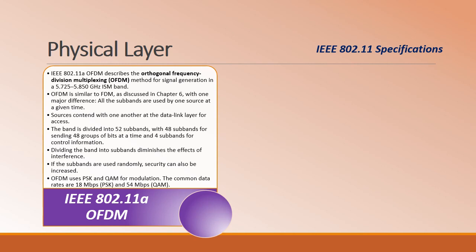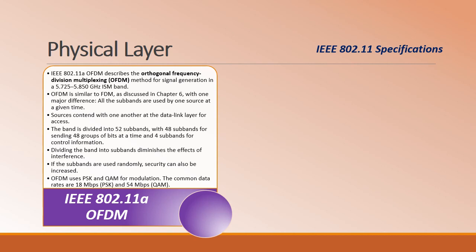So the sources contend among themselves at the data link layer for access. Here, the band is divided into 52 subbands, with 48 subbands for sending 48 groups of bits at any given instant of time, and 4 subbands will have the control information.